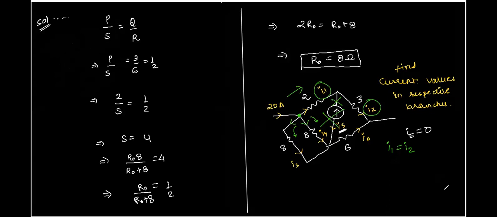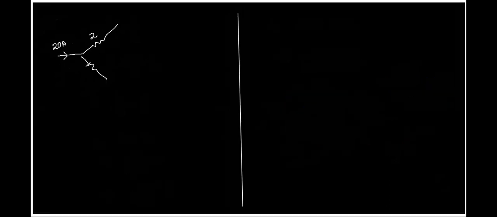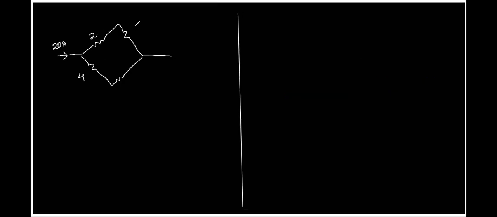Suppose this is the scenario. How much was the original current coming? 20 amperes, right? The upper one was I1, with resistance 2, and here the resistance is 4. Net is 4, correct? Yes, sir. And how about the resistors in the other branch, 3 and 6? Now I want to find out what is the current in the upper branch and what is the current in the lower branch. This looks quite a simplified circuit, right, Atul?